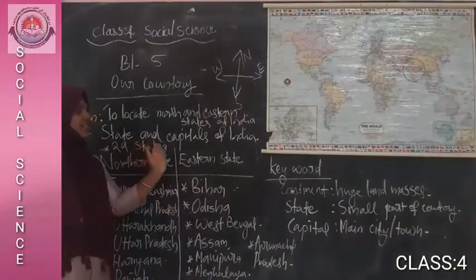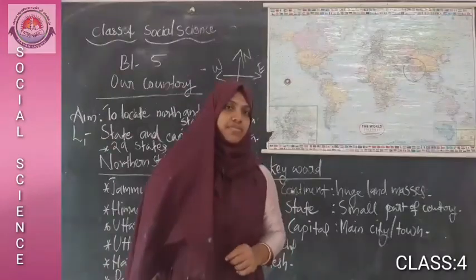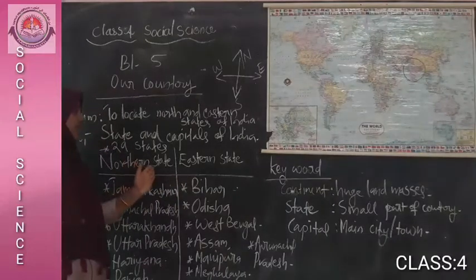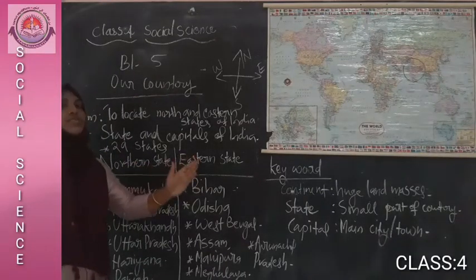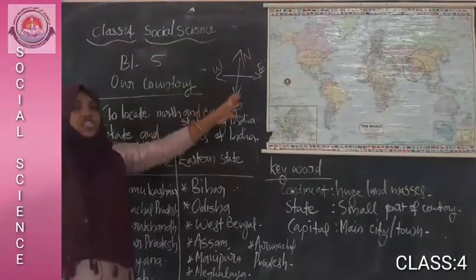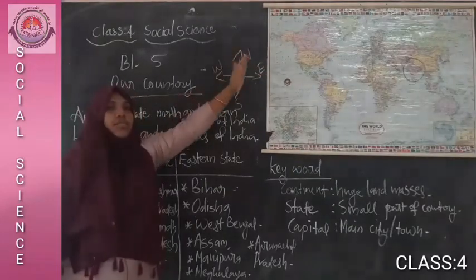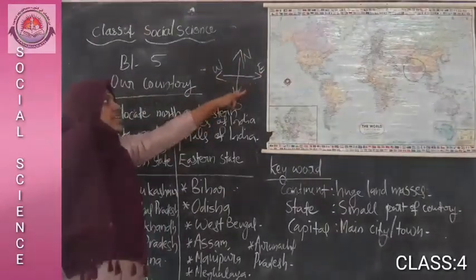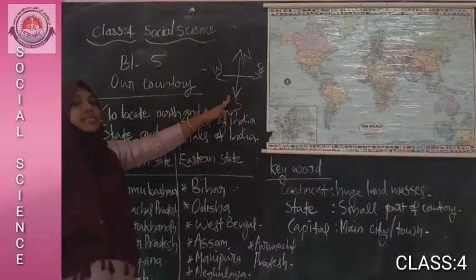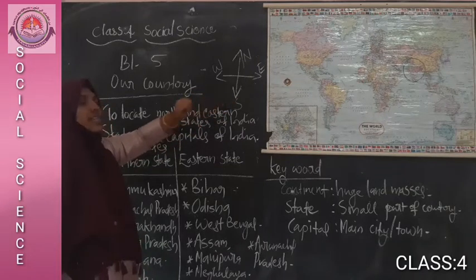Then we have discussed the states and capitals of India. That means we have only discussed the northern and eastern states of India. We also discussed the location: in the north the Himalayan mountain ranges border, in the east the Bay of Bengal, in the west of India lies the Arabian Sea, south of India lies the Indian Ocean.